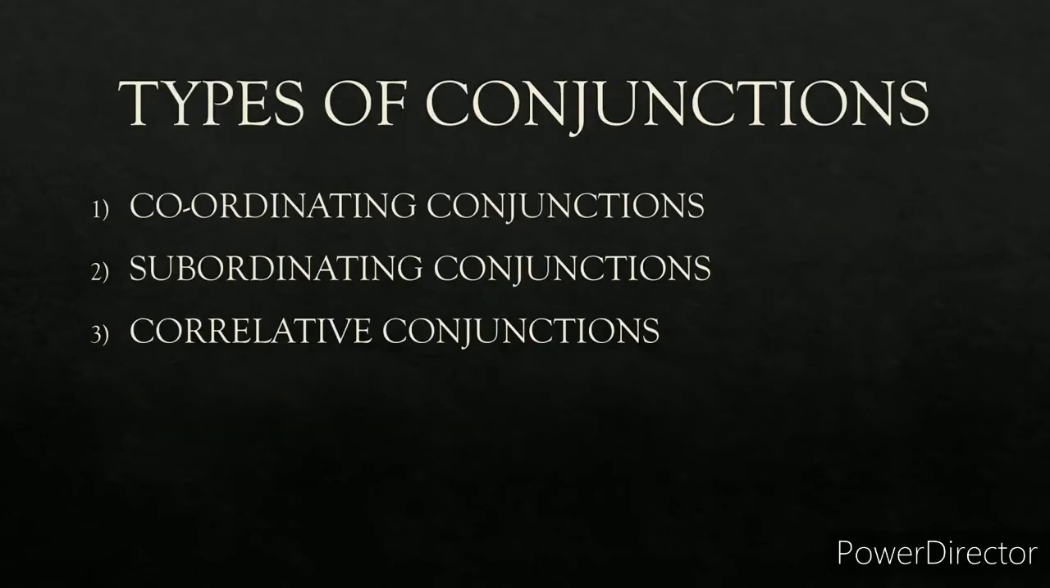Now types of conjunctions. There are three types of conjunctions. First one is coordinating conjunction. Second one is subordinating conjunction. And third one is correlative conjunction. Let us examine each of them in detail.